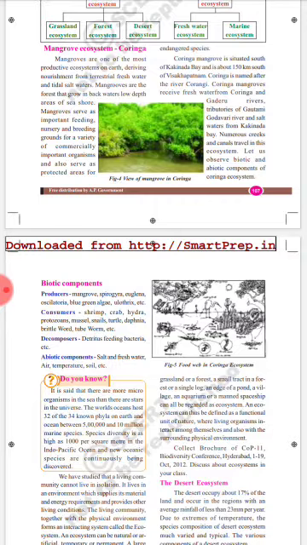Do you know, children, Koringa mangrove is situated south of Kakinada Bay and is about 150 kilometers south of Visakhapatnam. Koringa is named after the river Koringa. Koringa mangroves receive freshwater from the Koringa and Gaderu rivers, which are tributaries of the Gautami Godavari river, and salt waters from the Kakinada Bay. Numerous creeks and canals travel in this ecosystem. This is the main thing. Okay, this is about the mangrove ecosystem.